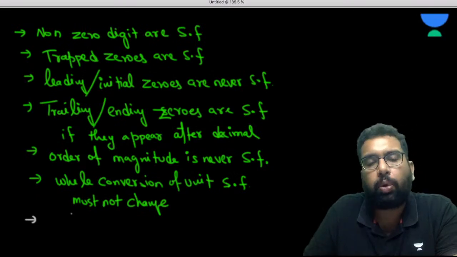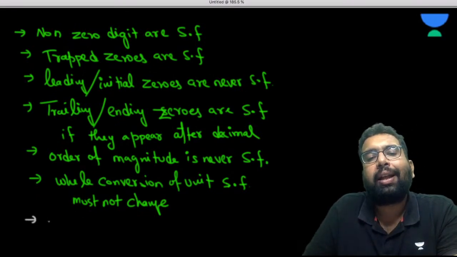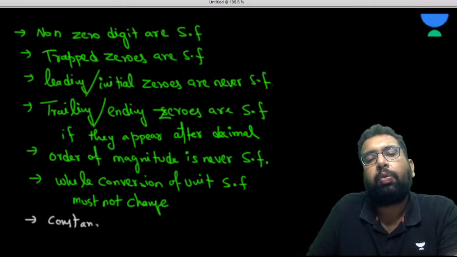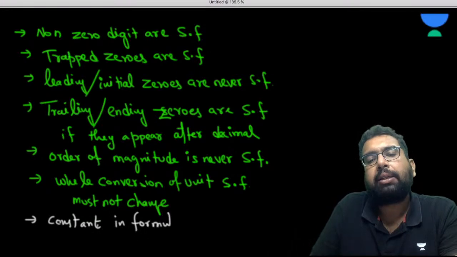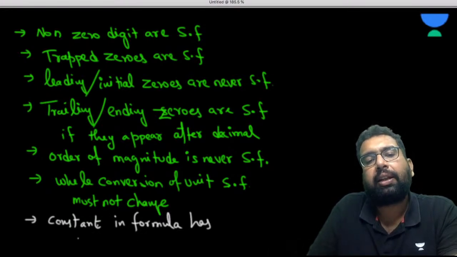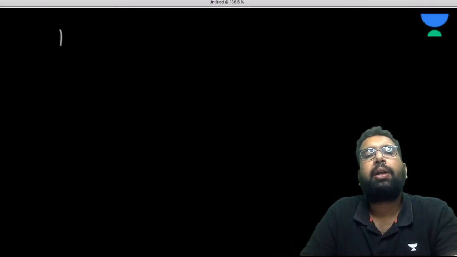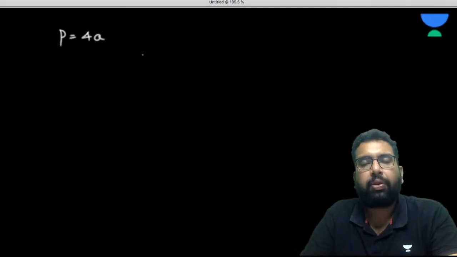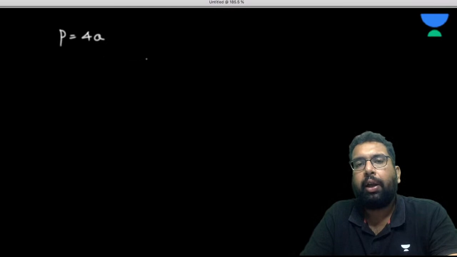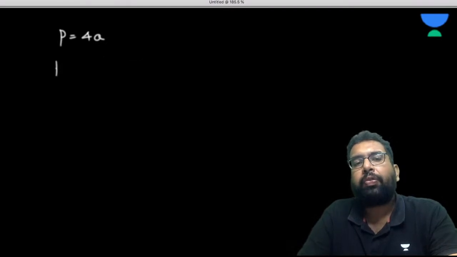Now one more rule: when there is a constant in a formula, the formula has infinite significant figures. For example, perimeter is equal to 4 times A, where A is the side of the square, or the refractive index of water is 1.33.